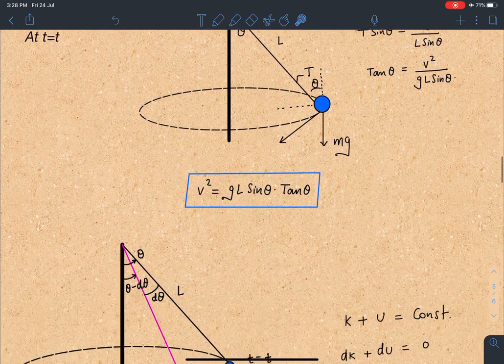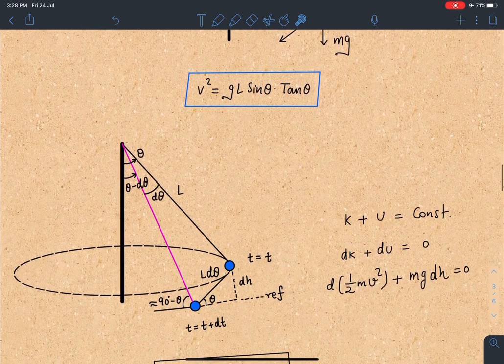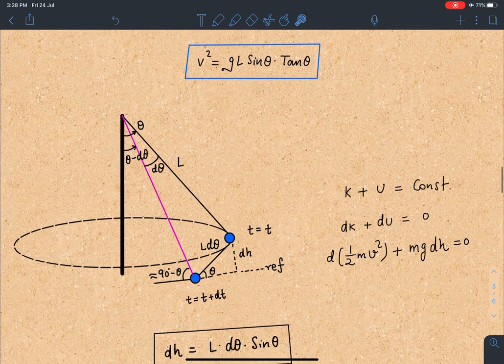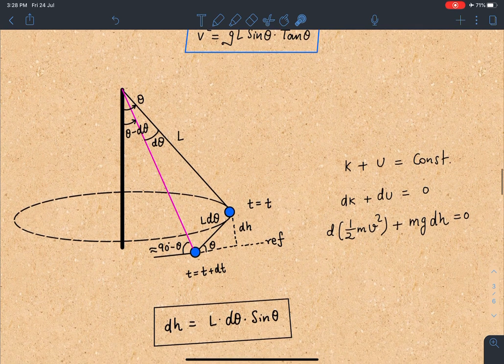So next, in the next dt time, I'm assuming here that this angle theta is changing by d theta. Okay, and this particle is going to follow a trajectory which is approximately, you can either write v dt or you can say L d theta. This arc length of the path will be L d theta.